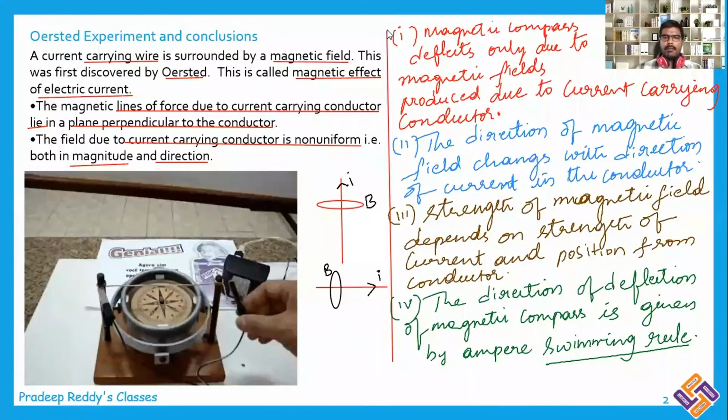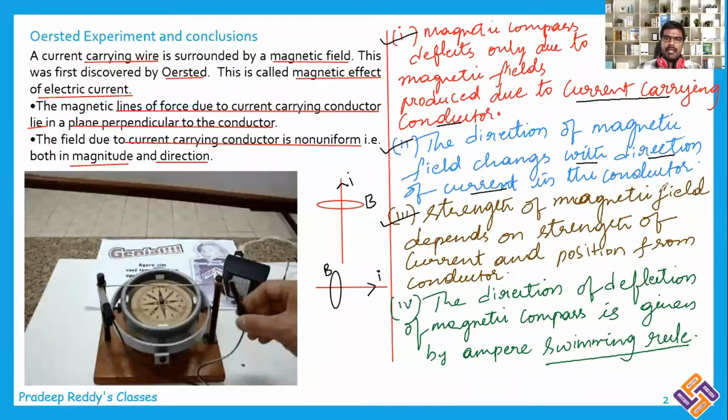From Ørsted's experiment, these are the conclusions we are able to learn. The first thing is that a magnetic compass deflects only due to magnetic fields produced by current carrying conductors. The second thing is that the direction of the magnetic field changes with the direction of current in the conductor. If current is clockwise, deflection will be anti-clockwise. If current is anti-clockwise, deflection will be clockwise, and vice versa.